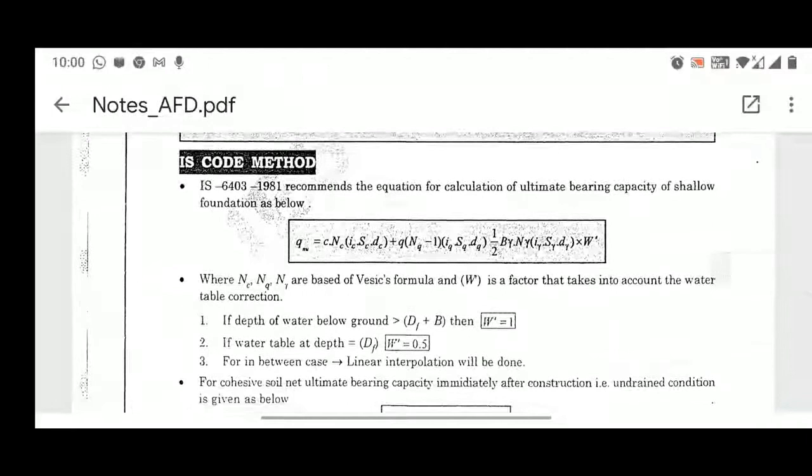The other day also, I was telling you about this concept that if your water table is too deep, likewise it is shown in this case, that is greater than Df plus B. So your water table factor will be equal to 1, right? And if your water table is at depth equal to Df, only at Df, that is at the base of footing, then the bearing capacity by the gamma term will reduce to half. For in-between cases you will have to do linear interpolation.